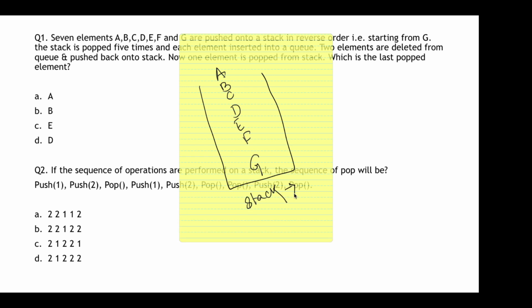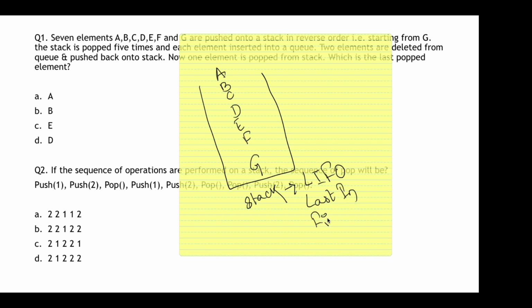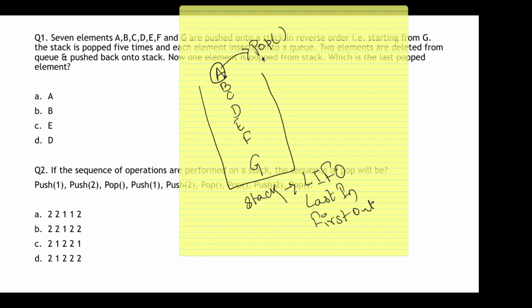Now remember, a stack follows the concept of LIFO, that is last in, first out. That is what LIFO says. When we follow this process, the last entered element will be first popped out. Whenever the pop operation is done, the last inserted element will be first removed from the stack. The last inserted element is A, so A will be first popped out, followed by B, C, D, E, F, and G. Like that it will continue.